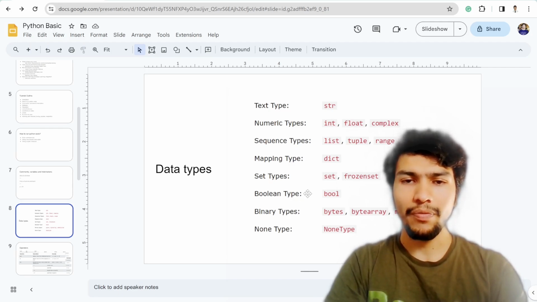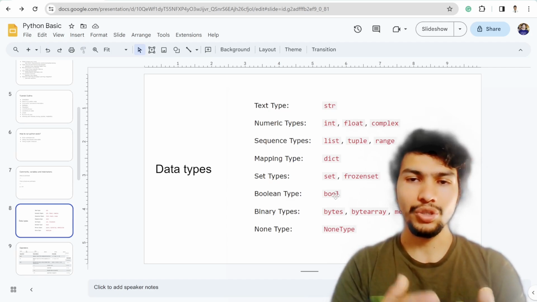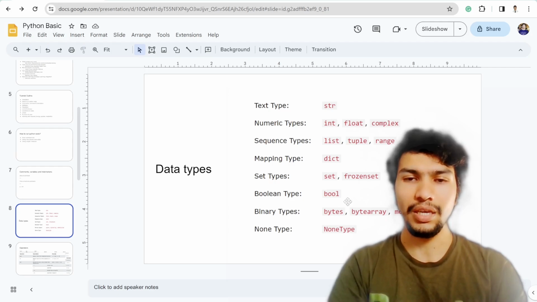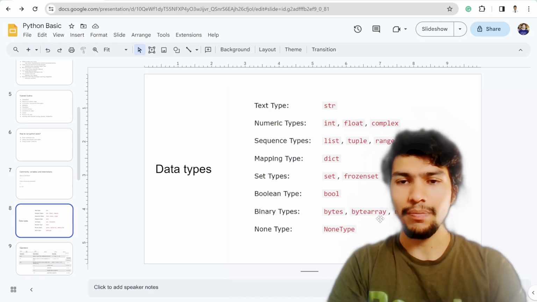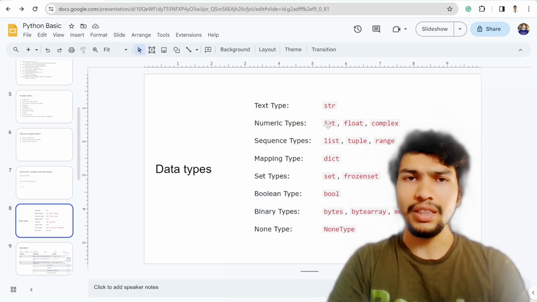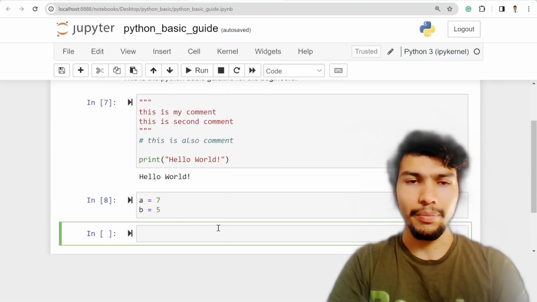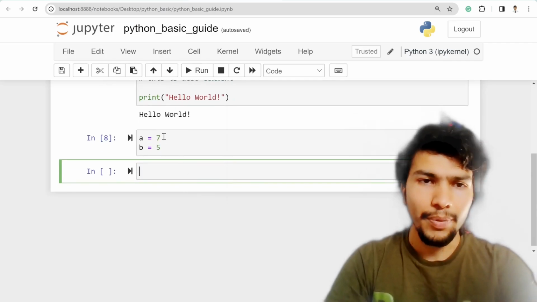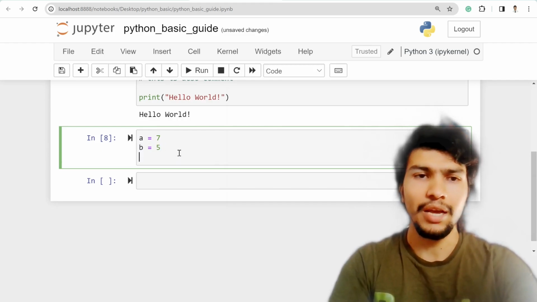And the boolean type, of course, is for whether the value is true or false, just to verify the condition. For the binary types we have bytes, bytearray, and memoryview, and NoneType is also a different data type. In this particular section I'm not going to talk about all the data types, but I'll try to catch the major ones. For example, a equal to 7, b equal to 7, both are integer type.